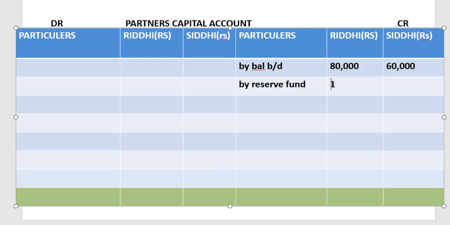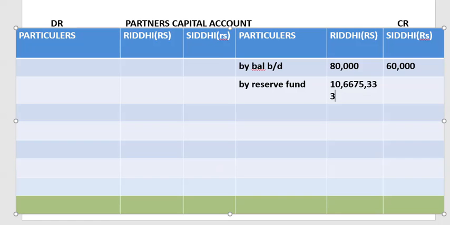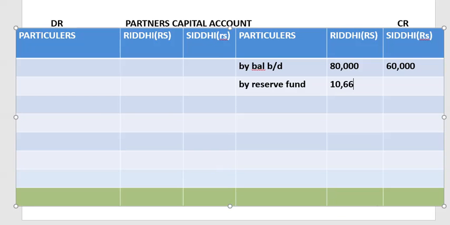So we will be getting 10,000 and 6,667 over here. Okay, this amount we get.